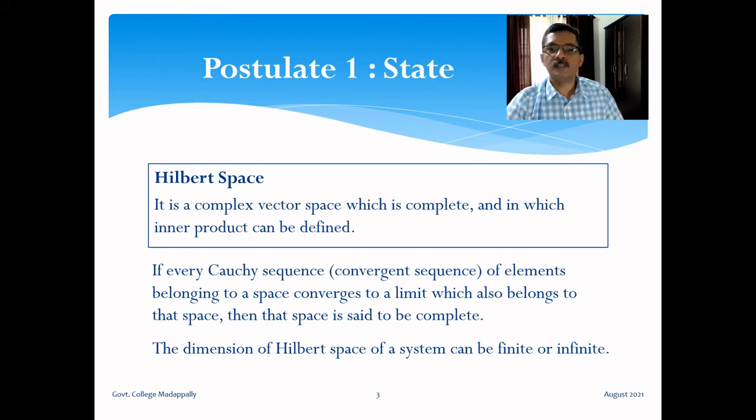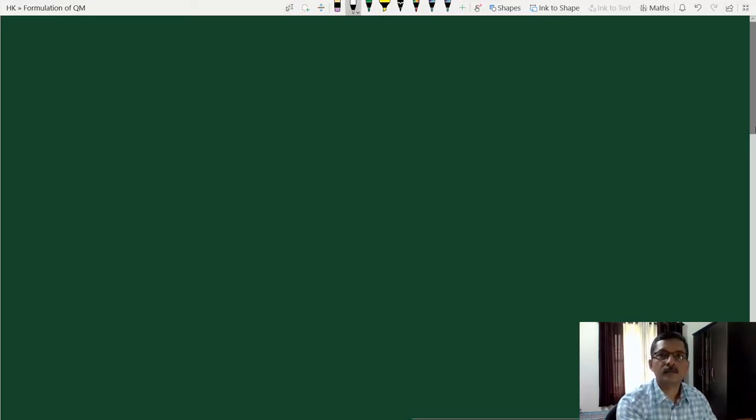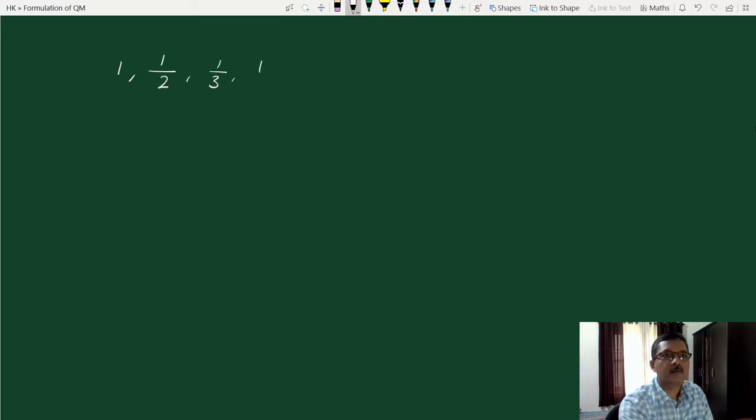The dimension of the Hilbert space of a system can be finite as well as infinite. Sometimes it can be finite, sometimes it can be infinite dimensional. We have already seen examples of these two in our discussions, so I am not elaborating on that. Consider an example of a Cauchy sequence, which means a convergent sequence. Consider this sequence: 1, 1 by 2, 1 by 3, 1 by 4, and so on. Now this converges to the limit point.